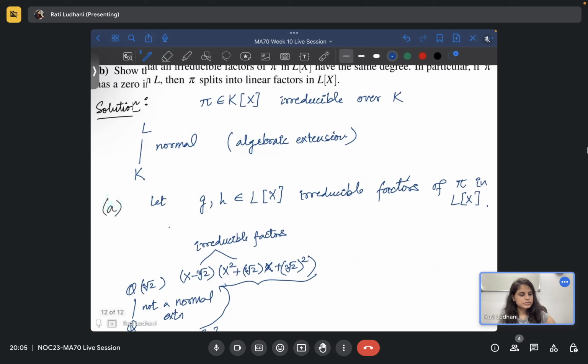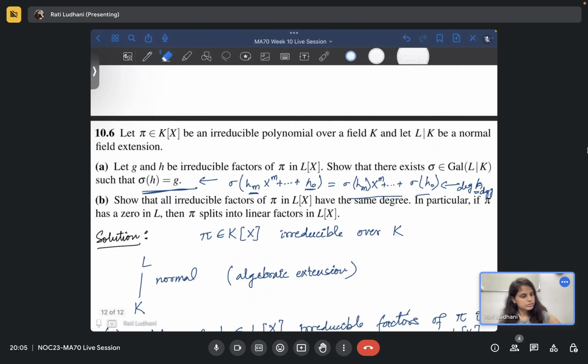This implies sigma of hm is non-zero, and degree of h is the same as degree of g, if we prove this.